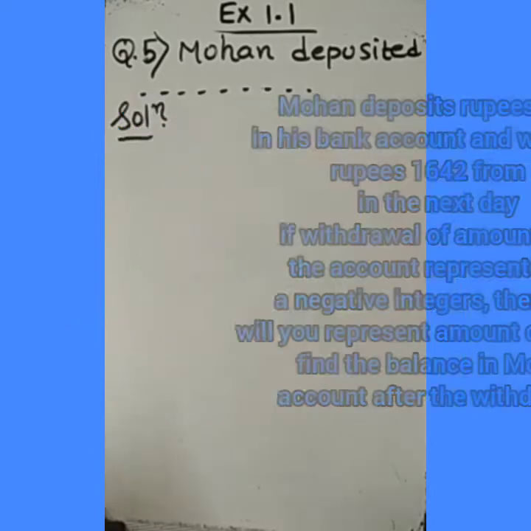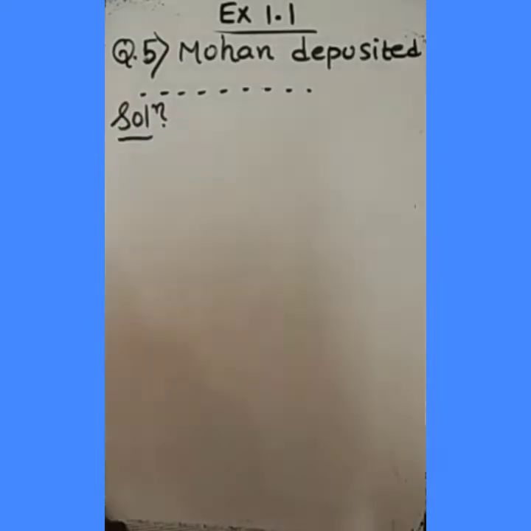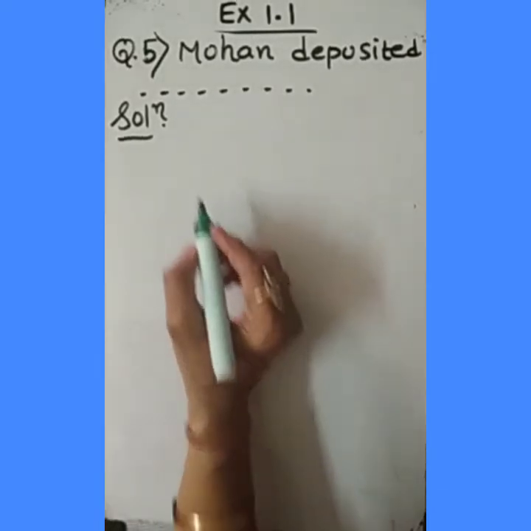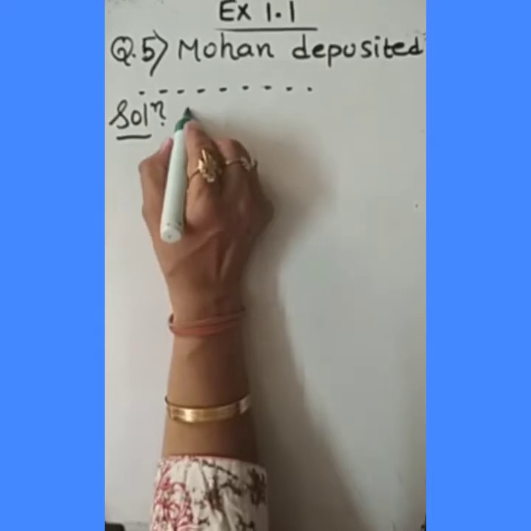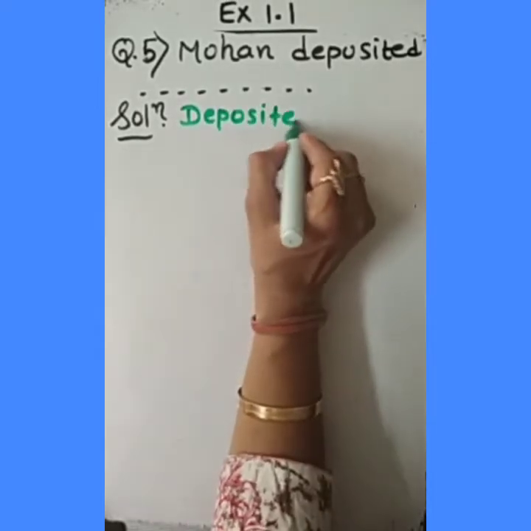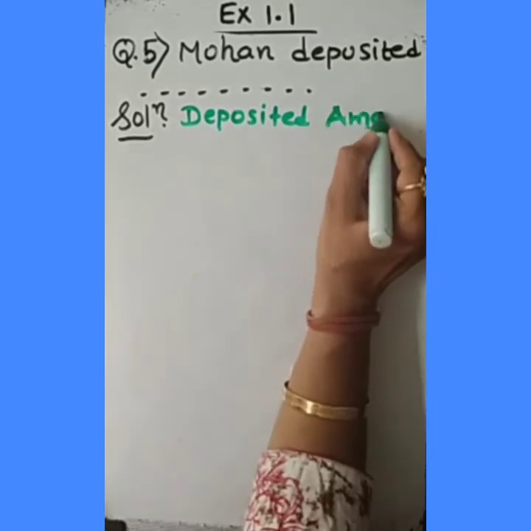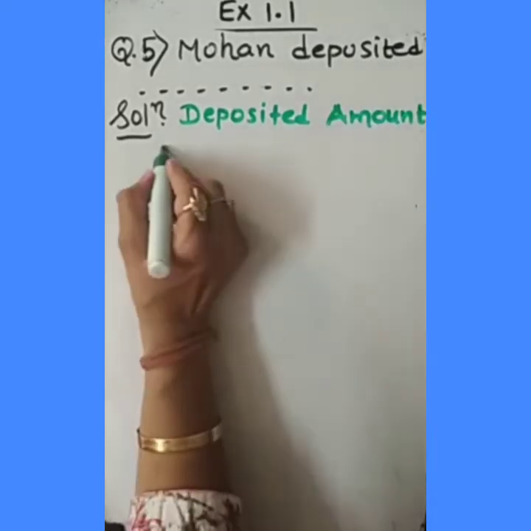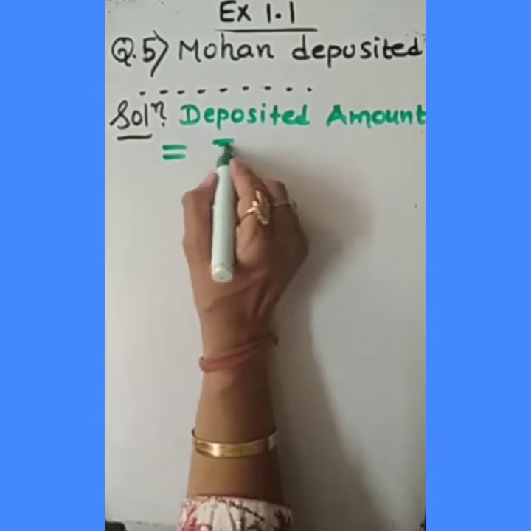Fine. So, first of all, according to the given detail, let's note down the deposited amount. First point, what we are given? Deposited amount, that is rupees 2000.